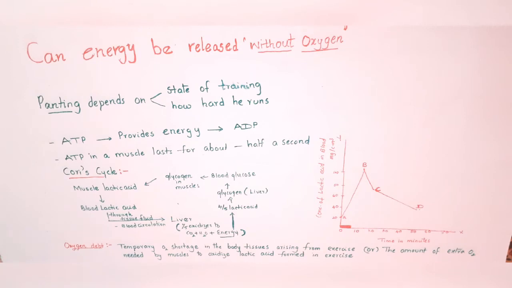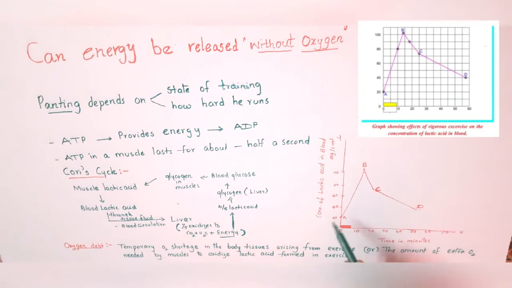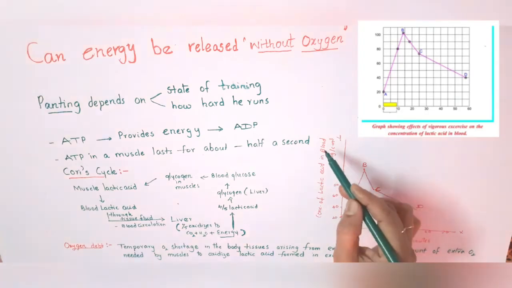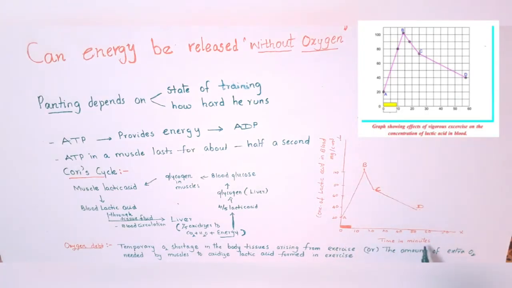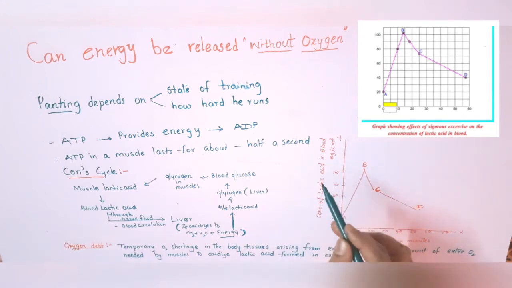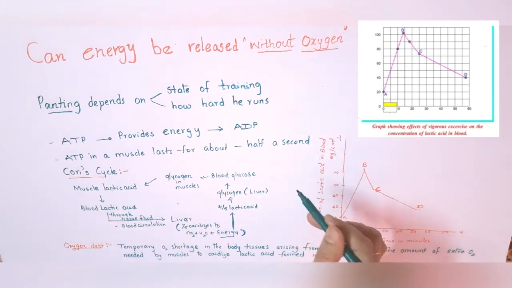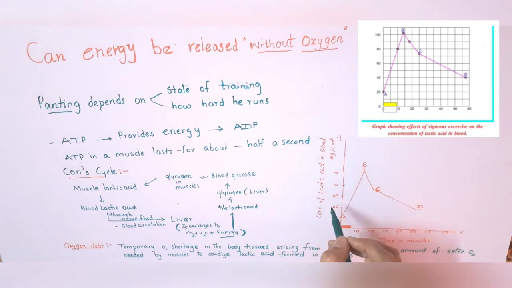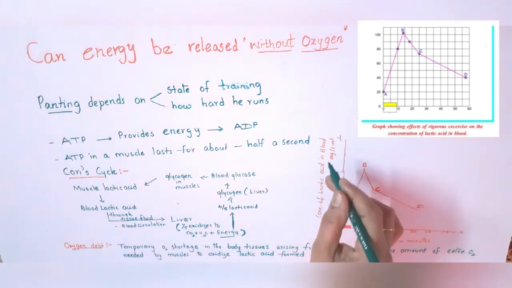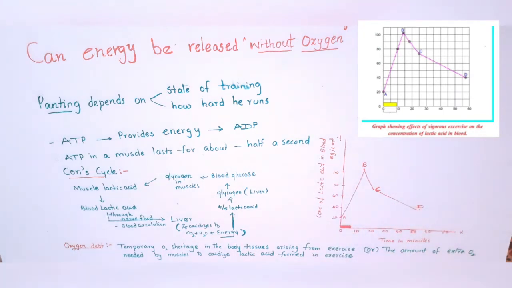We can show the result in the graph. If you observe the graph, here is the concentration of lactic acid in the blood against time in minutes. When we analyze the blood composition, we come to know that the lactic acid concentration in the blood gradually increases while he is taking part in the exercise. He ran on the treadmill only for 9 minutes, and we can observe this graph and understand the process.